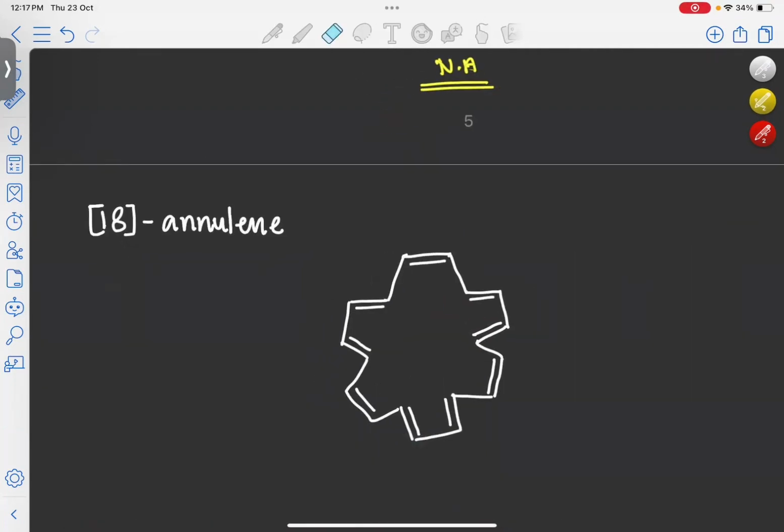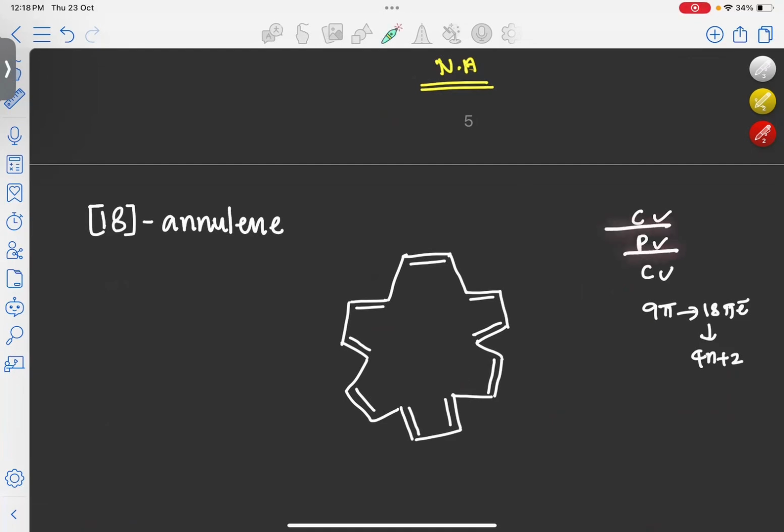Now, the last annulene we will discuss in this class is [18]annulene. Looking at [18]annulene, this molecule is cyclic, planar, and conjugated also. If you count the total pi bonds here, there are 9 pi bonds. That means a total of 18 pi electrons. It is a part of the 4n plus 2 system. So our molecule is cyclic, planar, conjugated, and contains 4n plus 2 pi electrons. So 18 pi electrons, that is [18]annulene, will be aromatic.